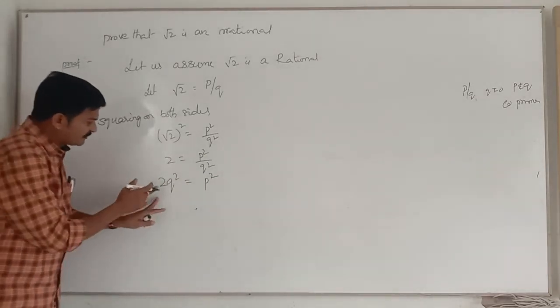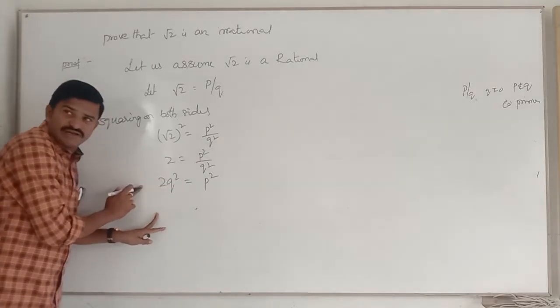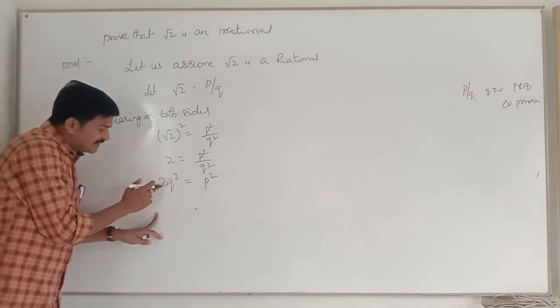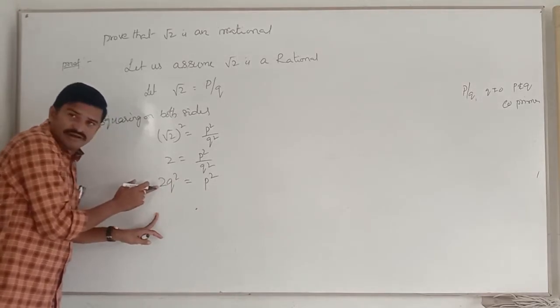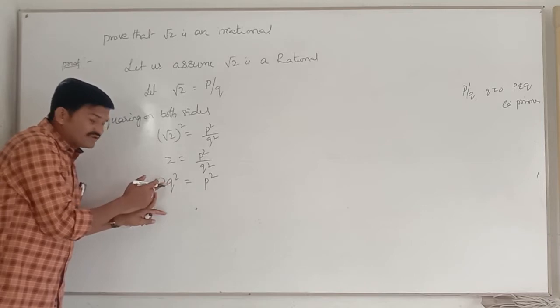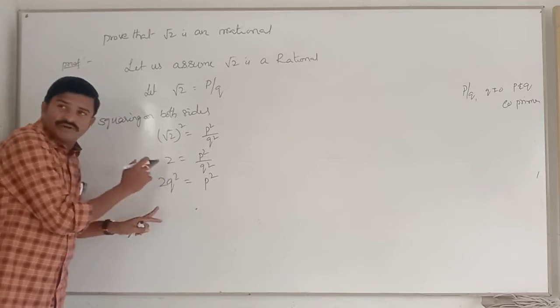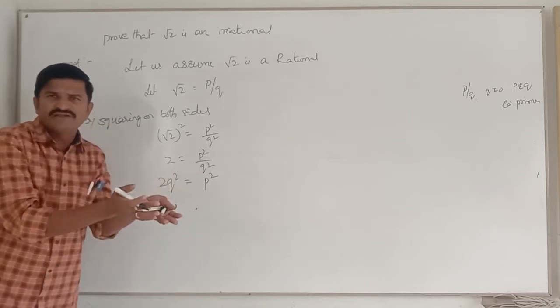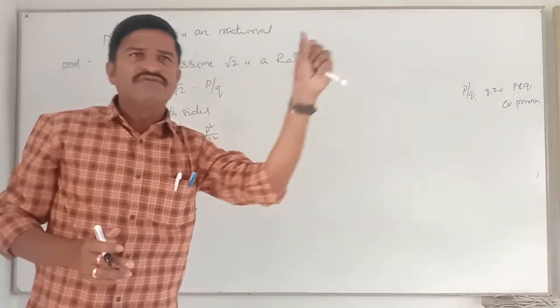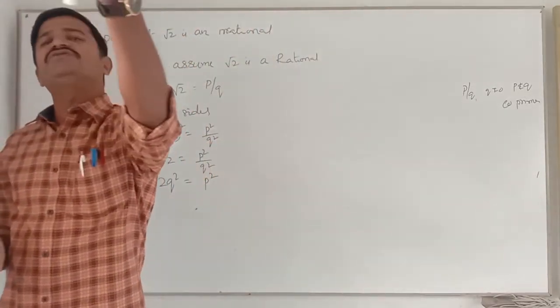Now look here, all of you. Here 2q squared is there. When some number is multiplied by another number, it is divisible by that number. As it is multiplied by 2, this product is divisible by 2, clearly. If it is 7q squared, that number is divisible by 7. If it is 5q squared, that number is divisible by 5.